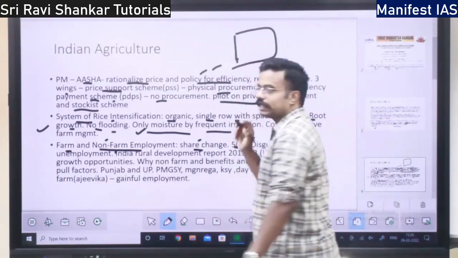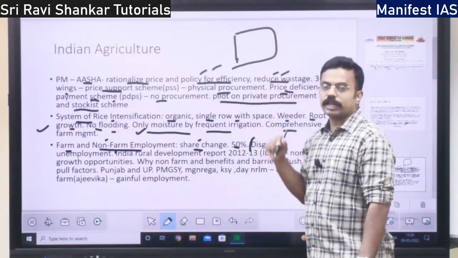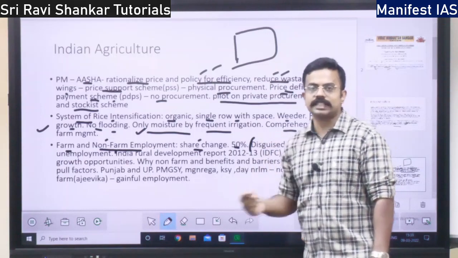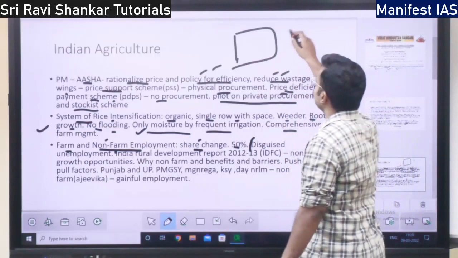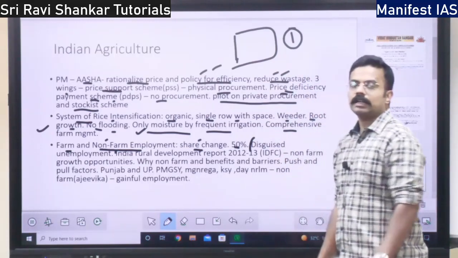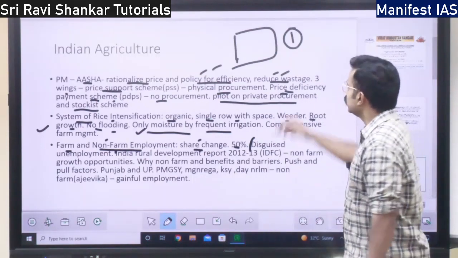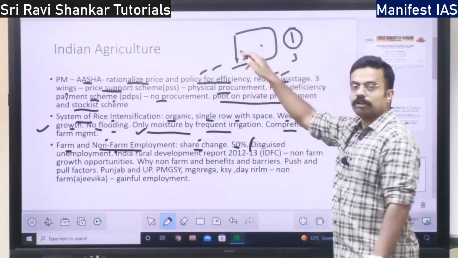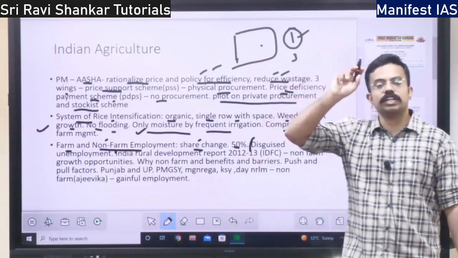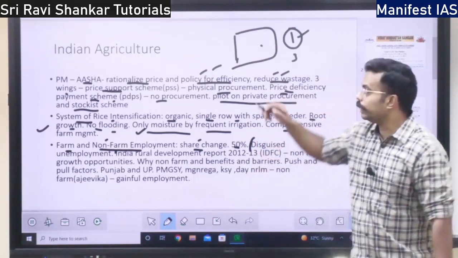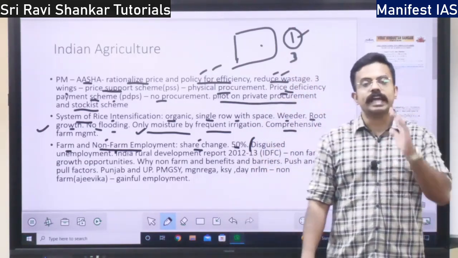Suppose let's say there is a farm. To maintain this farm, including sowing of the seeds, harvesting, everything, let's say only one person is sufficient. But due to non-availability of any other employment, what happens? Three people will be focusing on these works, right? Even though one person is sufficient to look after the entire farm, three people will be looking after it, because those extra two people will not have any other work.